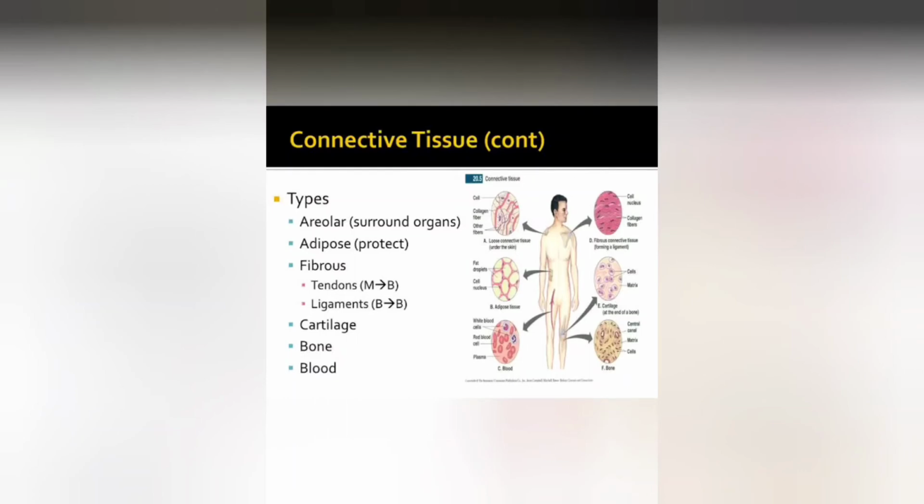Okay, the second type is skeletal tissue. The skeletal tissue is much stronger than the connective tissue proper, and there are two types of skeletal tissue. They are cartilage and bones. The cartilage is present in joints and bones. It acts as a cushion between the bones. The ears, nose, trachea and larynx also have cartilage. You can even touch and feel the cartilage in your nose and ears. When you pinch the nose, you can feel a flexible part which is not bone but cartilage.